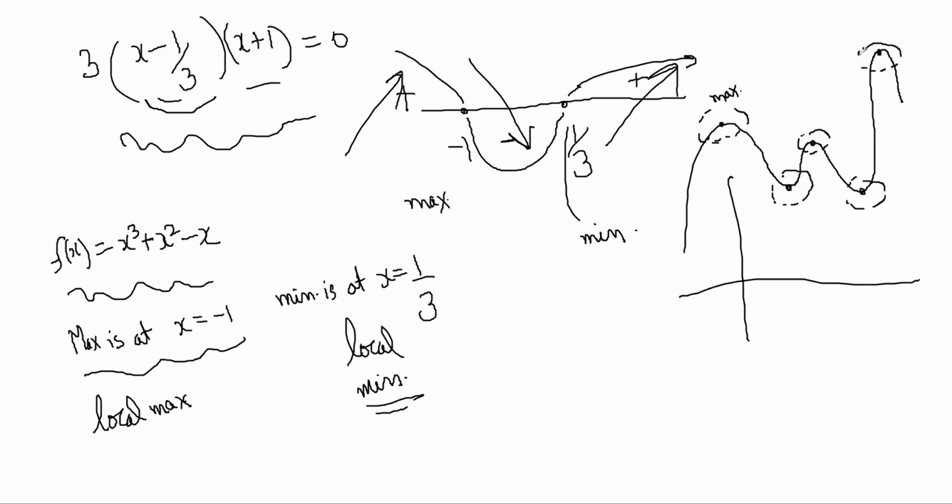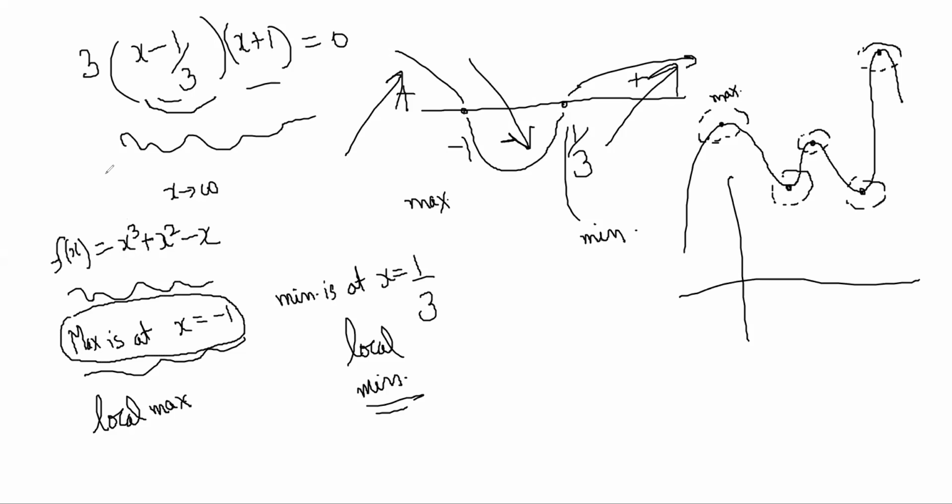It doesn't mean that the whole function's maximum value throughout its domain is at minus 1. Obviously, because the function will become very large when x tends to infinity, no? When you put large values, it becomes very positive. So clearly this maxima is not some absolute maxima, okay?